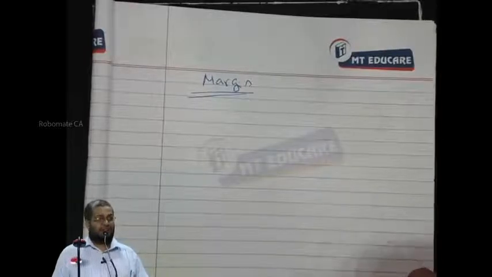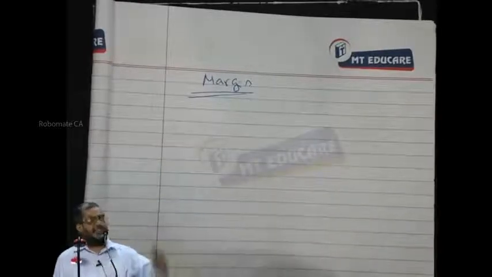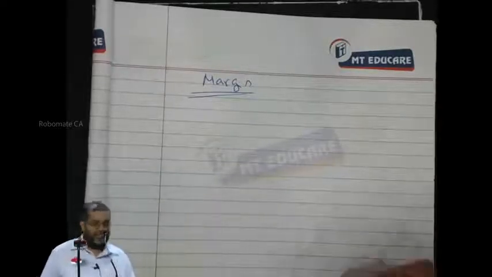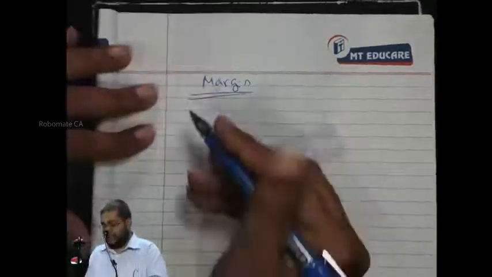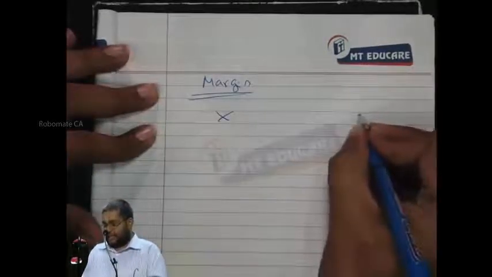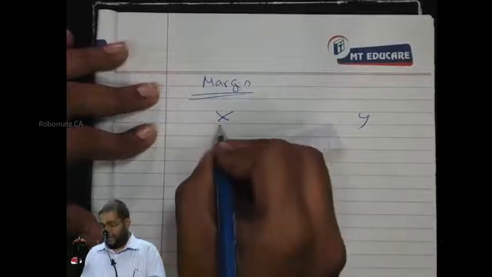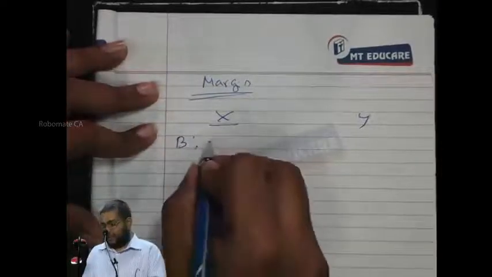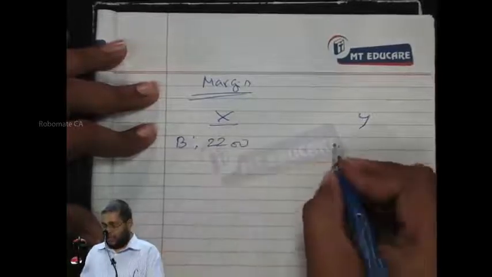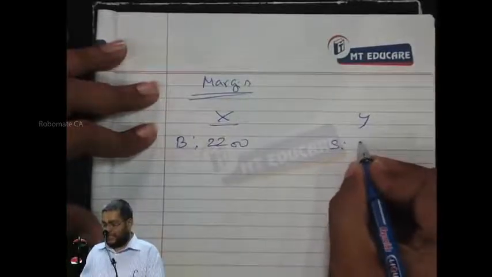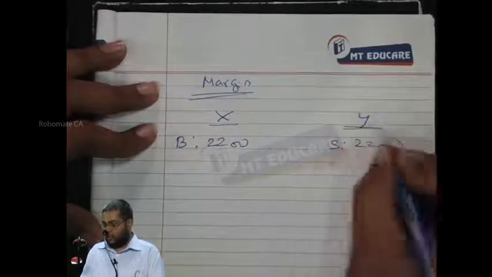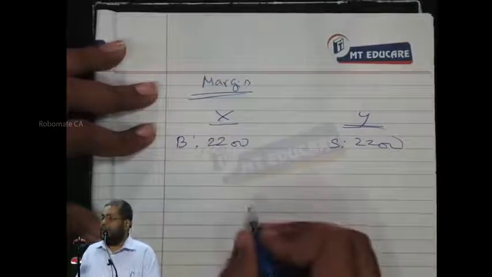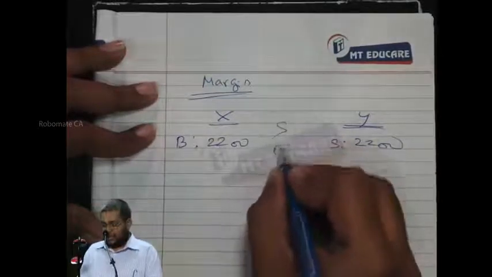A futures contract is entered into by a person with a counterparty, a stock exchange. Now, let's take an example. Mr. X has given a buy future at, let's take a simple number, 2,200. And Y has given, on the same day, a sell future at 2,200. Order will be matched or not? Yes. Who will be the intermediary? The stock exchange.